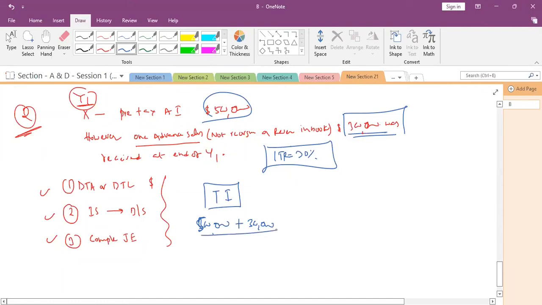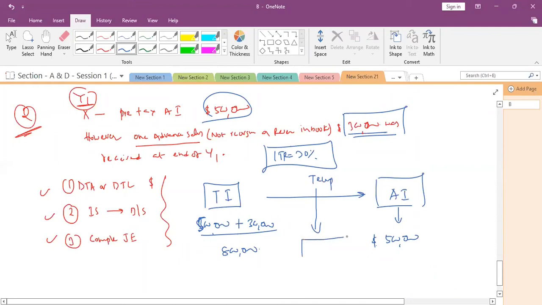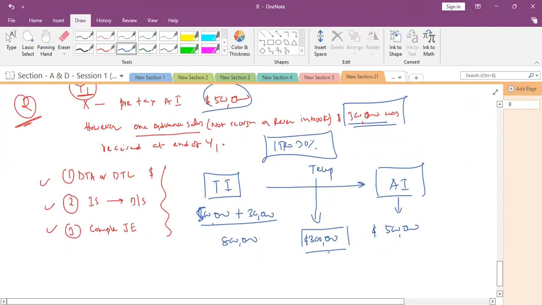So what is the taxable income now? 800,000. And the accounting income is 500,000. So the 300,000 difference is a temporary difference. The temporary difference we write in the middle: 300,000. Now, is 800,000 greater than 500,000 or less?